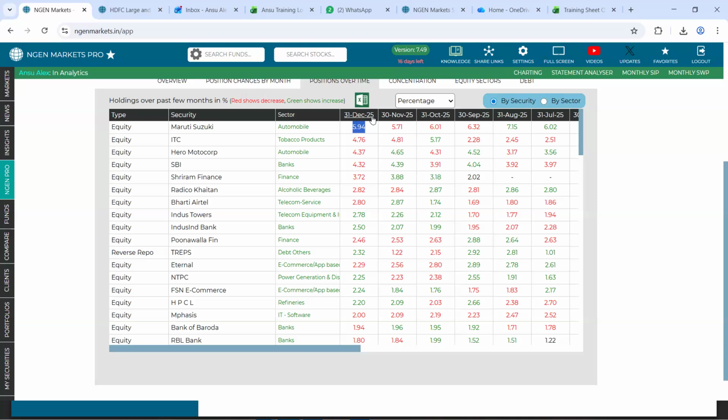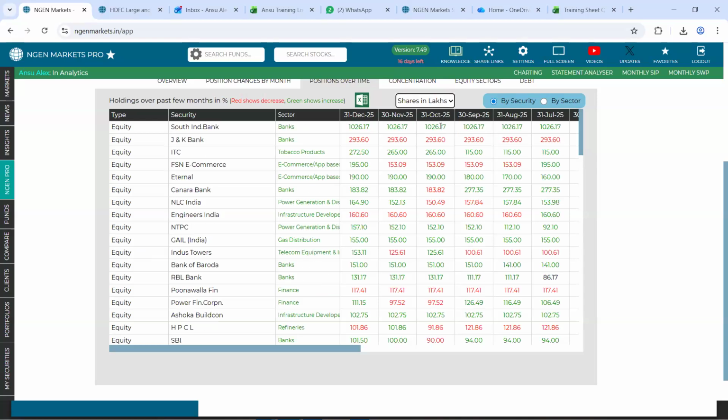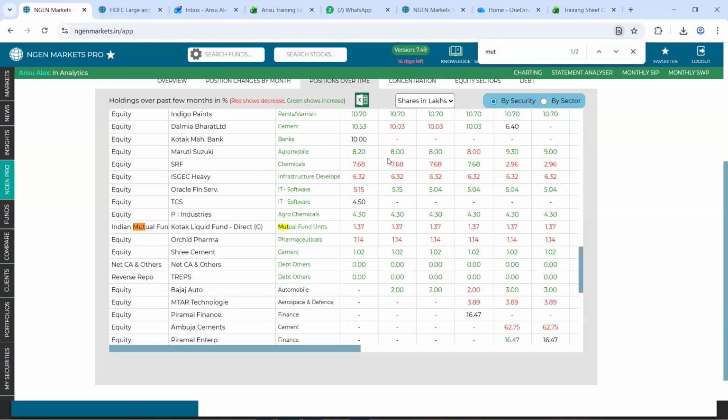Now, if you want to understand whether this change in percent has happened due to buying or selling of stocks or due to the change in price of a respective stock, we have a toggle option for the same. You can click on this drop down icon and select the option called shares in lakhs. Once you select the option of shares in lakhs, now we are looking upon the shares held by this fund with respect to the stocks that we are looking upon. For example, let's search for Maruti Suzuki right here.